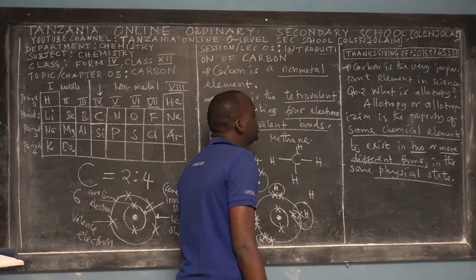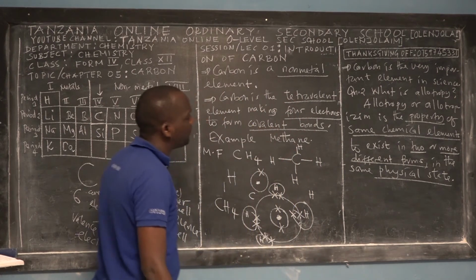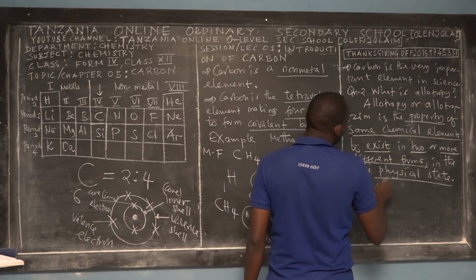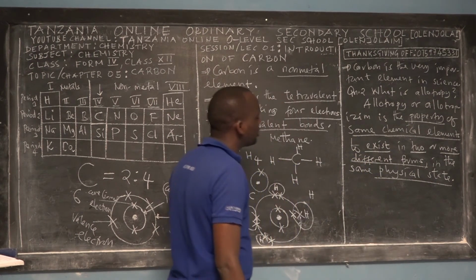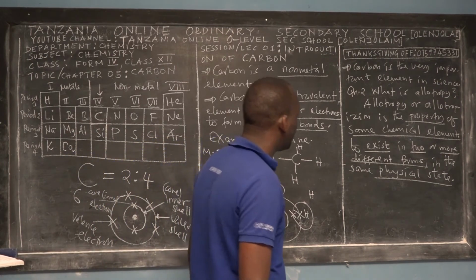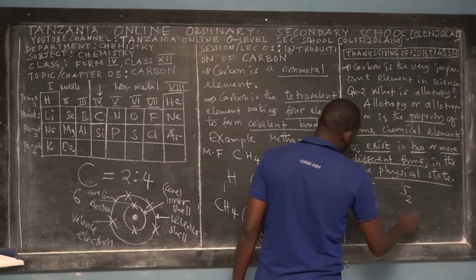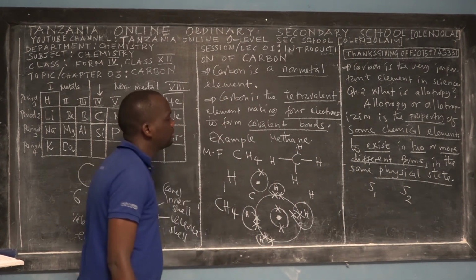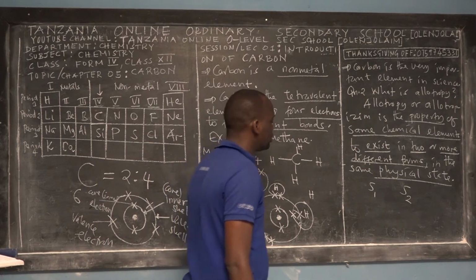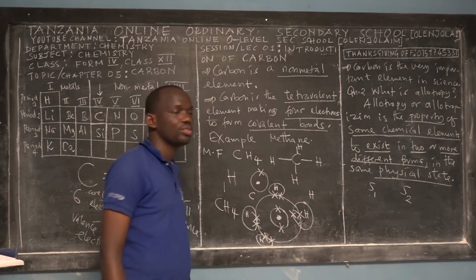Allotropy is a property of some chemical elements to exist in two or more different forms in the same physical state. What does it mean? For example, we have sulfur 1 and sulfur 2. That is a chemical element, but it can exist in two or more different forms in the same physical state.